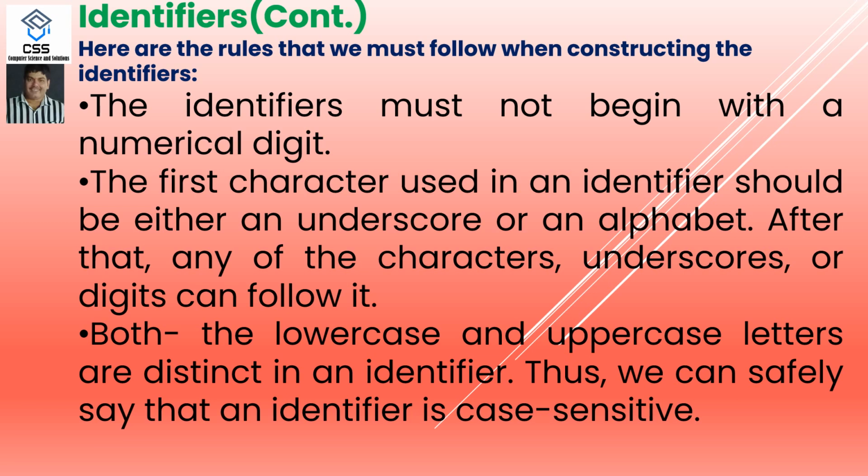The first character used in the identifier can be either an underscore or an alphabet. You can place the underscore, which you get by pressing shift with minus. After that, any character or underscore can be followed by any set of alphanumeric characters or digits. Within the identifier you cannot give white spaces. Both uppercase and lowercase letters are distinct in an identifier. If you declare capital A, you have to access it as capital A. If you think capital A and small a are the same, it is not so. It is case sensitive.